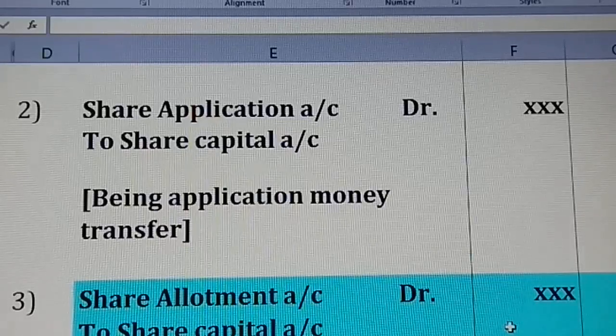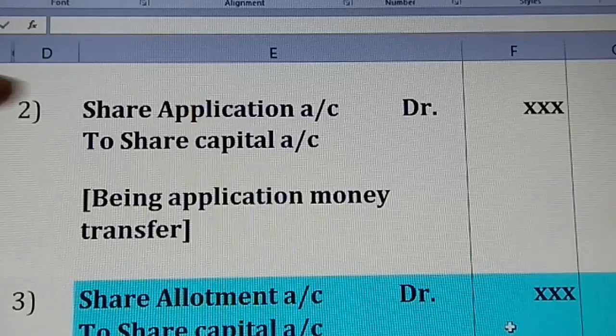What does the concerned person do, what do we people do, once we have received the whole day's collection of cash and issued the application form? The cash, once it is collected, is kept in the drawer. We take it and deposit it into the concerned bank account, right? In case of a college or in case of a school.